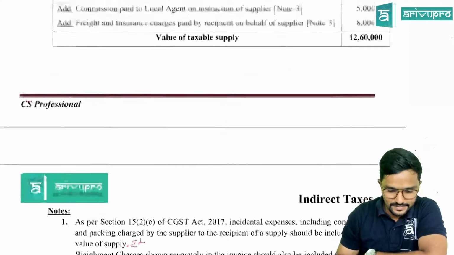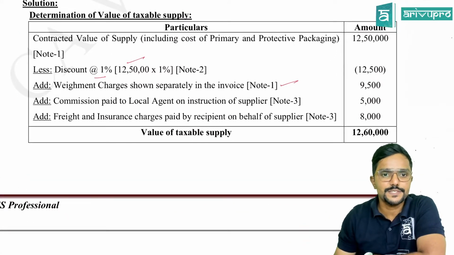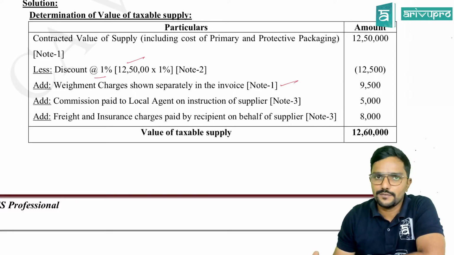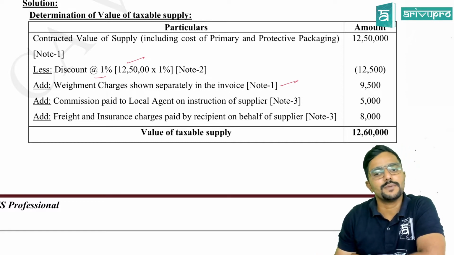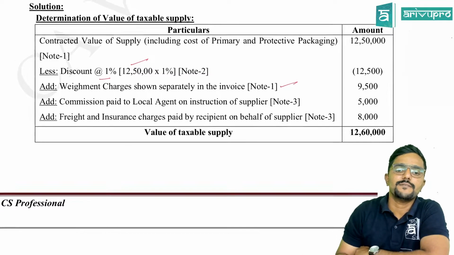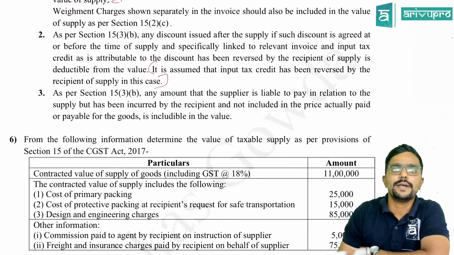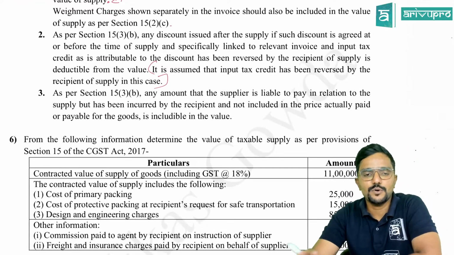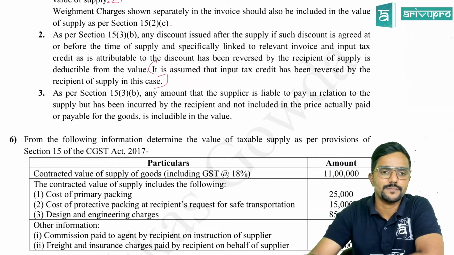Clear? Yes. Next, weighment charges we already discussed. Commission paid to local agent on instruction of supplier, note 3, 5,000 added. Freight and insurance charges paid by recipient on behalf of the supplier, add it. Why? Both of these points are covered under section 15(2)(b), guys. That is liability of the supplier paid by recipients. So as both of them are related to the same point, I have given one general note for both put together.